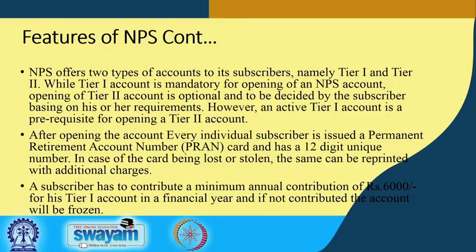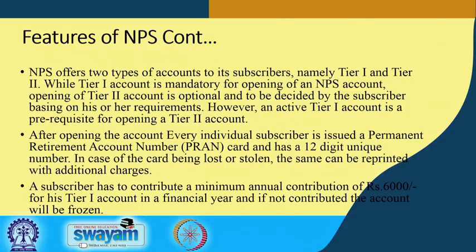So, every individual, after opening the account, will be issued one Permanent Retirement Account Number, or PRAN, which is a 12-digit unique number. Wherever you are working, that number will remain, and through that number you can gather all kinds of transactions and information for this particular NPS account.